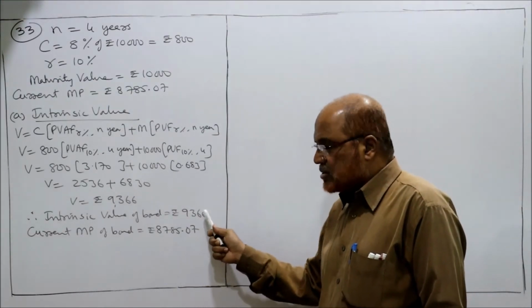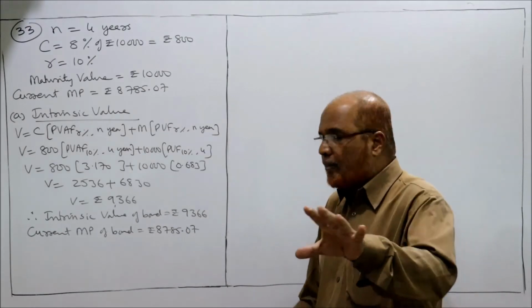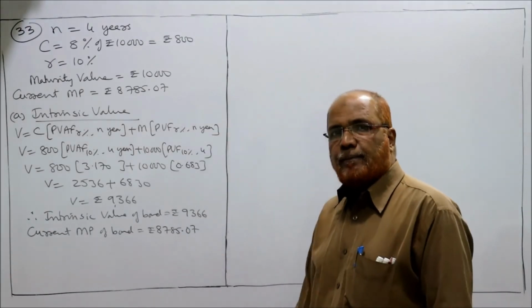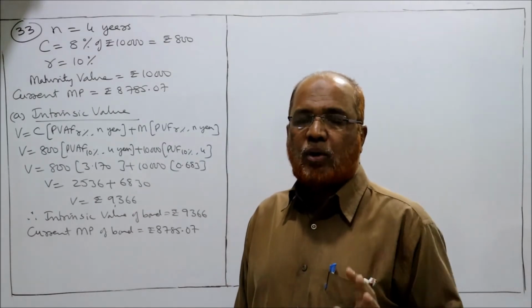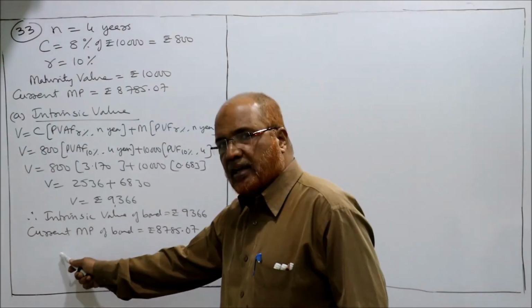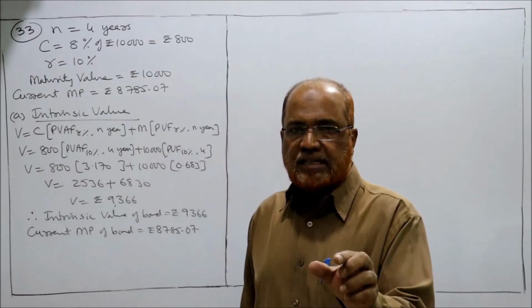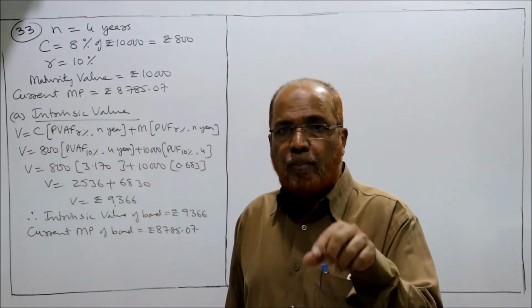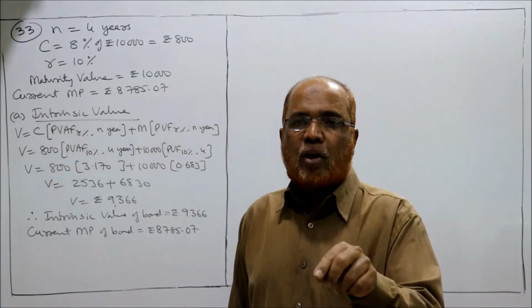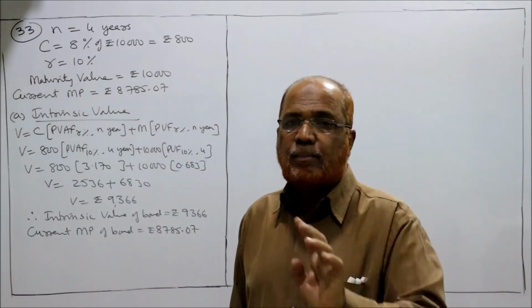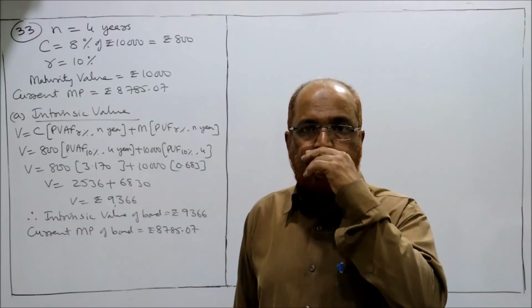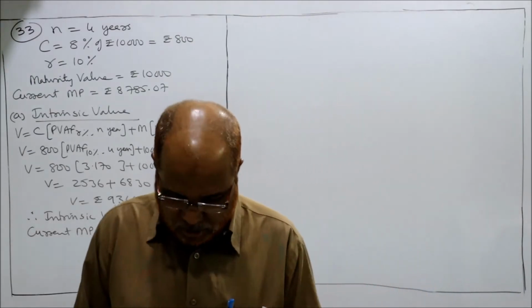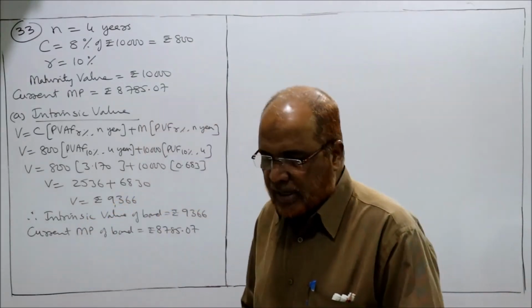जो चीज 9366 की है वो मार्केट में 8785 में बिक रही है. तो इट इज सजेस्टेड वर्मा शुड बाय दिस बॉन्ड. यहां पर कंक्लूजन लिखना है. It is suggested that Verma should buy this bond because the bond is underpriced in the market. This is the first question. Now second question is we have to calculate the YTM.